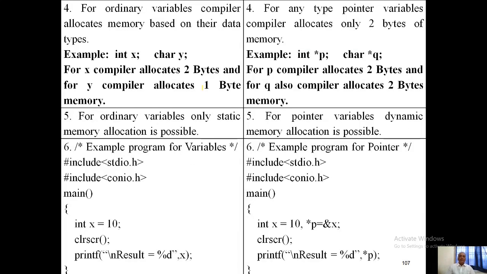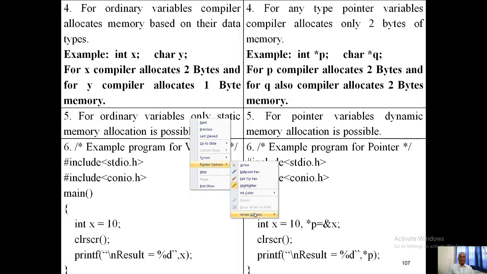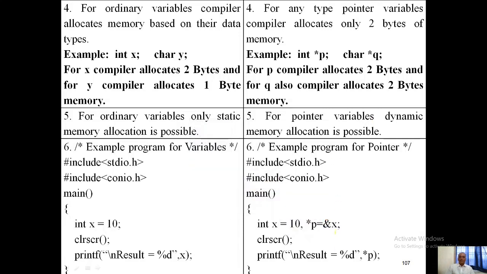For ordinary variables, the compiler allocates the memory based on the data type, whereas for a pointer, it is going to allocate only 2 bytes. So if it is char y, then it is going to allocate only 1 byte for the ordinary variable, but for the pointer, it is going to allocate 2 bytes. For ordinary variables, only static memory allocation is possible. For pointer variables, dynamic memory allocation is possible. So here is a simple program for the ordinary variable, and another program for the pointer variable.